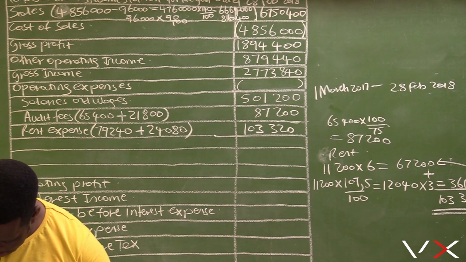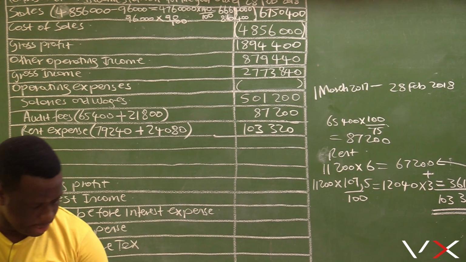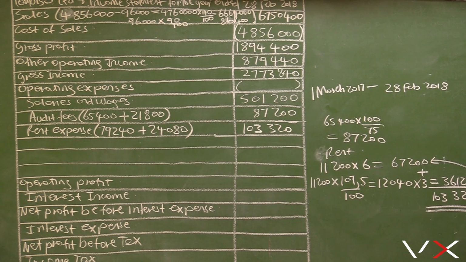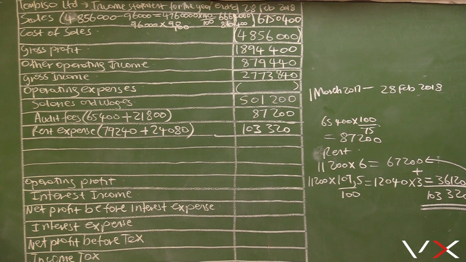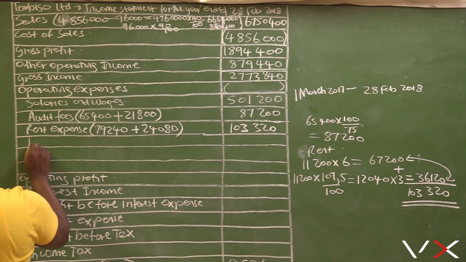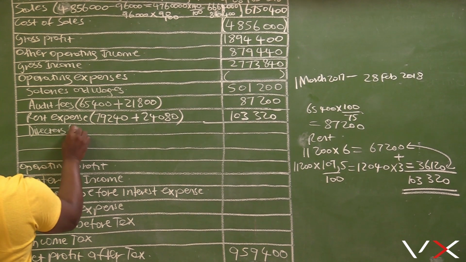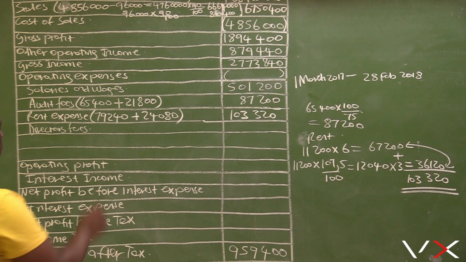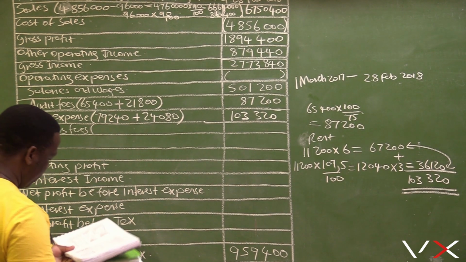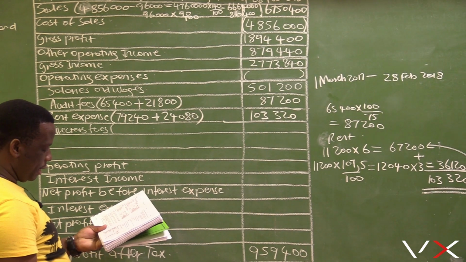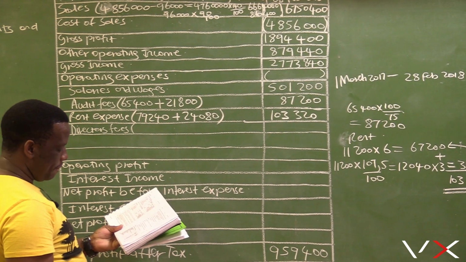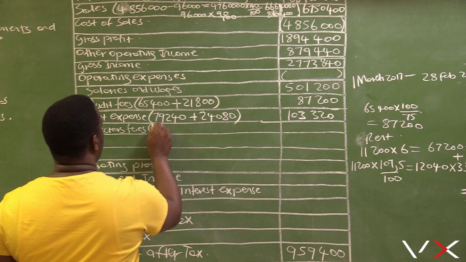The following expense here is director's fees. The amount given for the director's fees is 497,800.